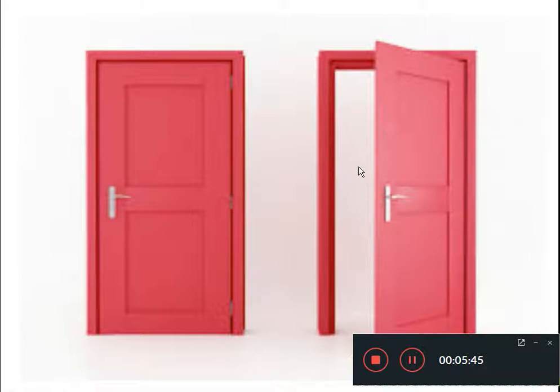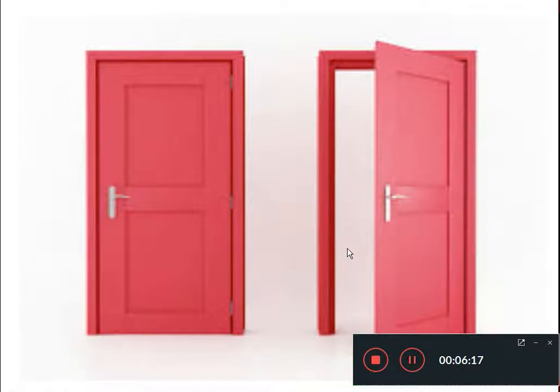But in the case of this door, we can see the frame and this part of the door are not interconnected. They are at a distance from one another. That's why a huge space is created, and so we can freely move out or inside the house. In the same way, we have to understand mathematical diagrams, and we have to decide whether the given diagram is an open diagram or a closed diagram.